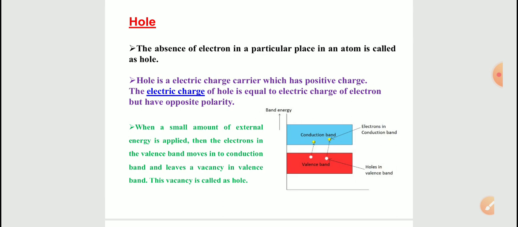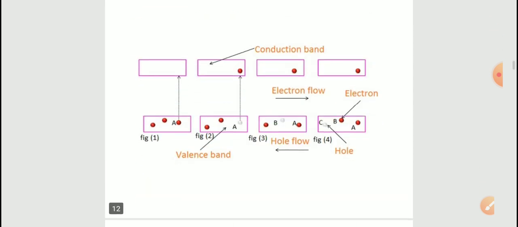When a small amount of external energy is applied, the electrons in the valence band move into the conduction band and leave a vacancy in the valence band. This vacancy is called a hole. This whole concept is very important, and it will be useful in discussing the p-n junction diode.